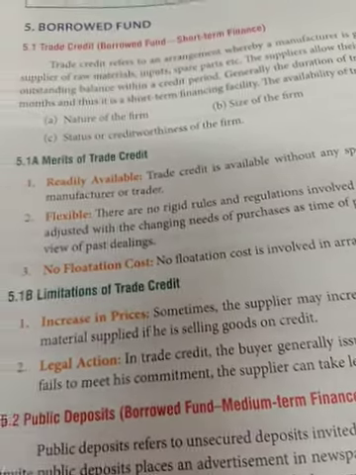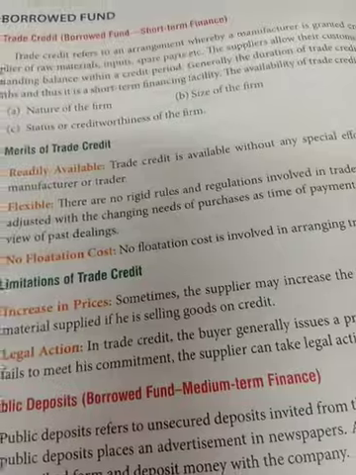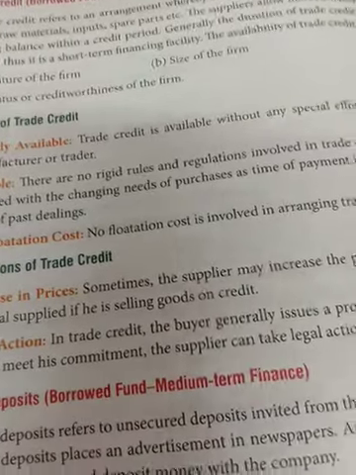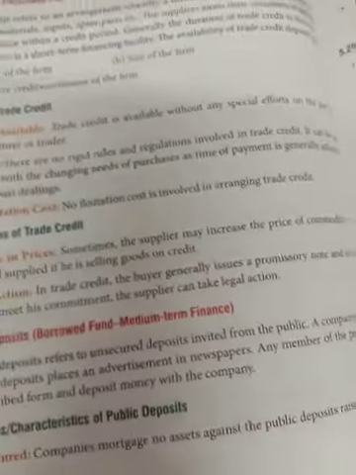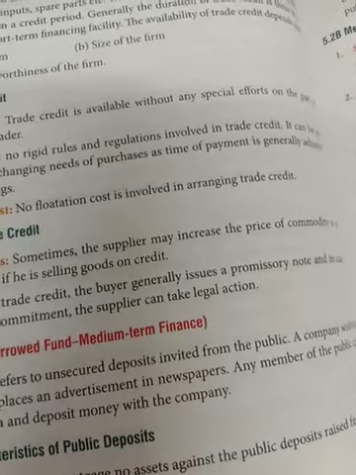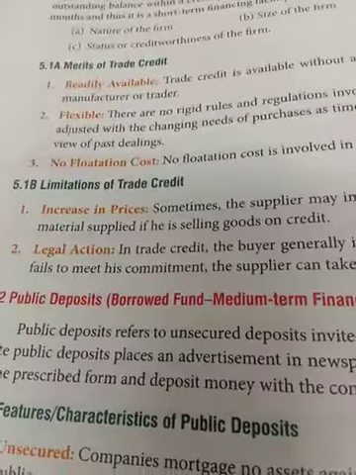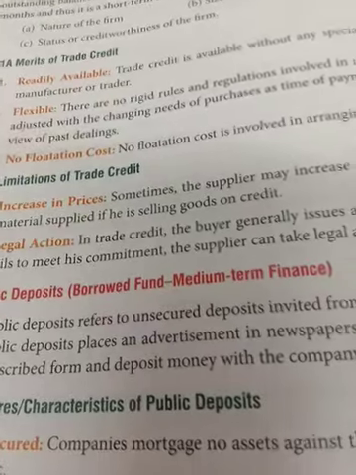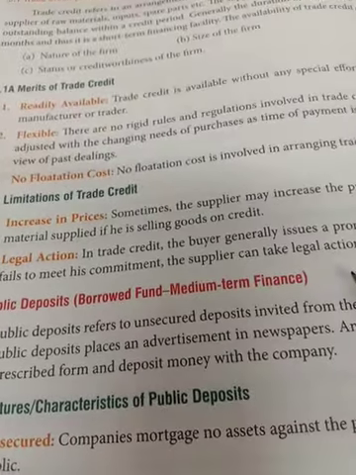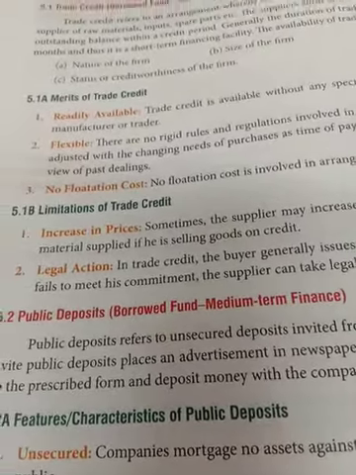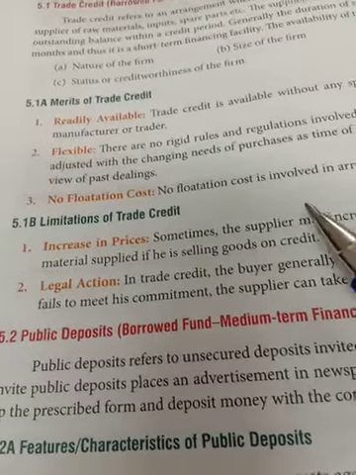Legal action in the case of trade credit: if there is a failure, if the amount is not paid off, then as per the commitment, the manufacturer who has given the goods to the next supplier can also take legal action against the company if it is not paying off the amount.